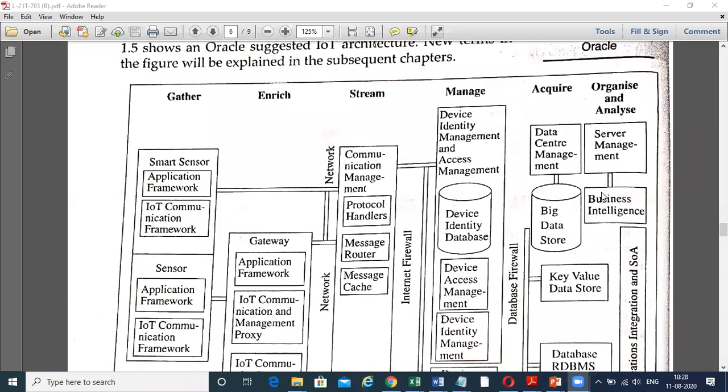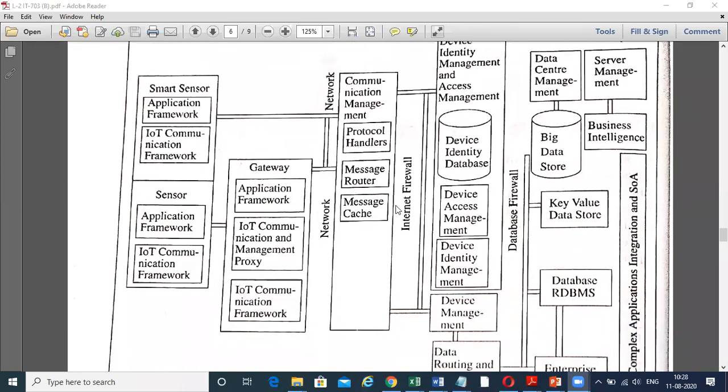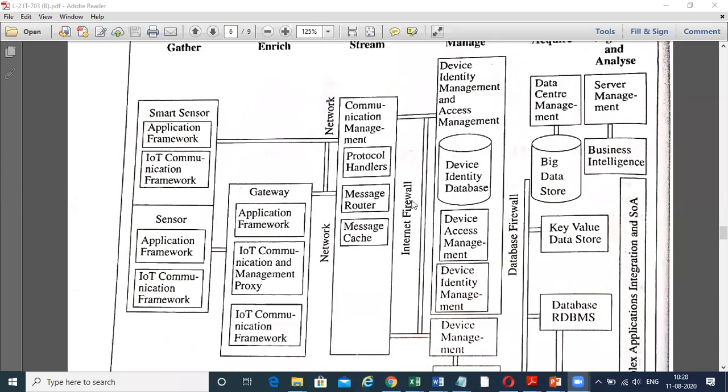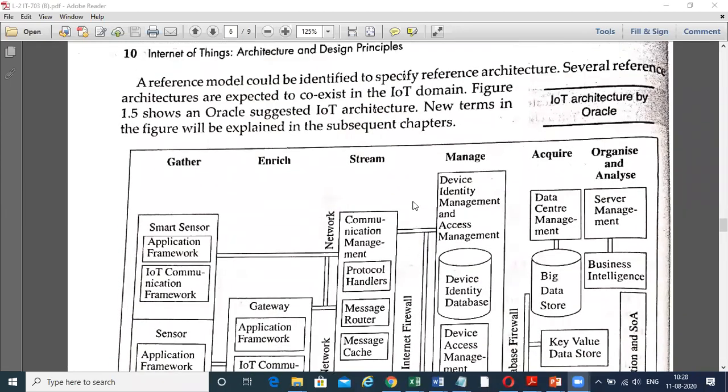And the organize and the analyze, that is the server management. This was the IoT architecture suggested by Oracle, based on the six-layer framework, as we discussed earlier in equation 1.2.